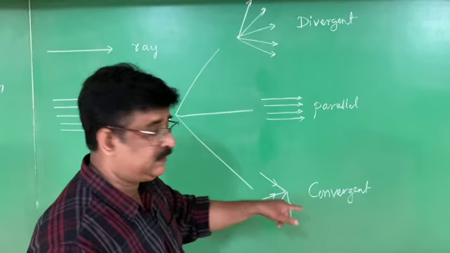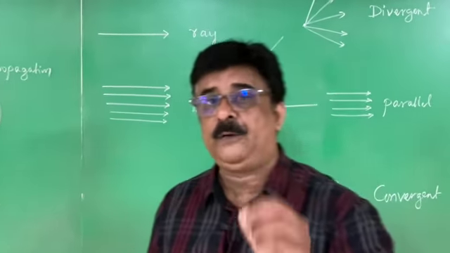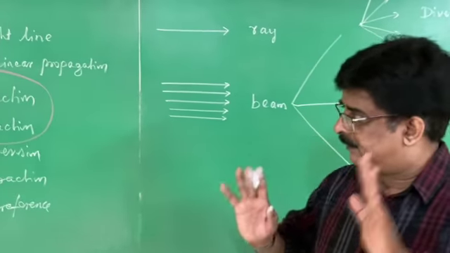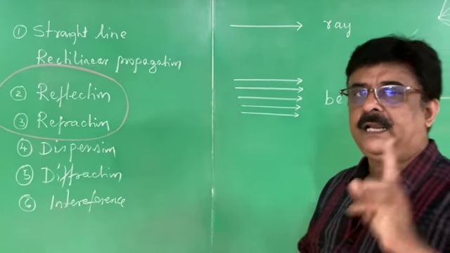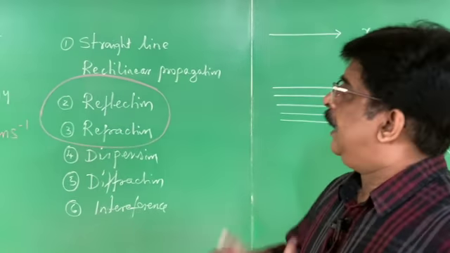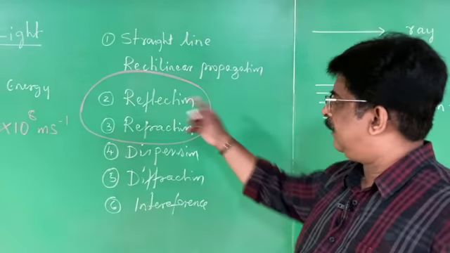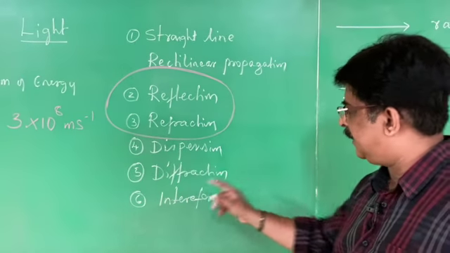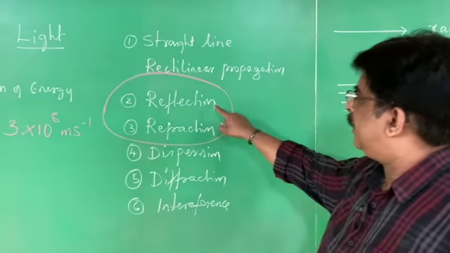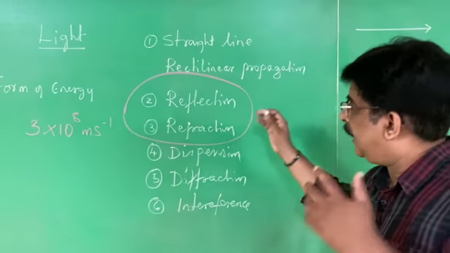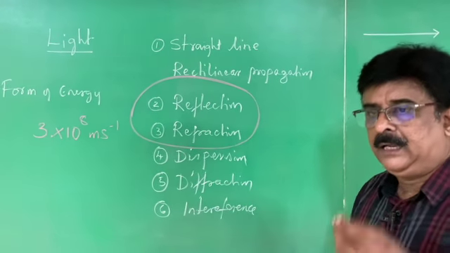That is called the convergent beam. Before starting, I wanted to repeat once again, because I have not yet started the 10th standard content. What is light? Light is a form of energy. Light exhibits various properties: rectilinear propagation, reflection, refraction, dispersion, diffraction, interference. Which are the properties we are going to learn in 10th standard? Reflection and refraction.